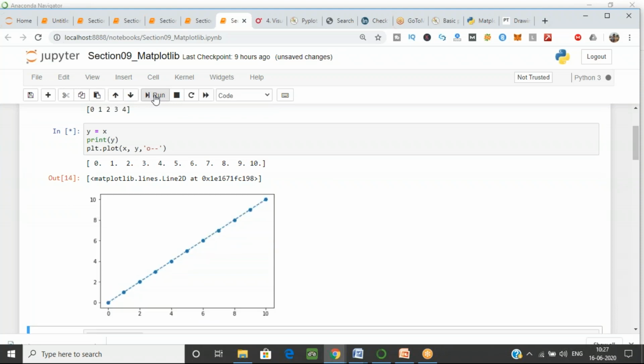So let's run with this. Now can you see the difference? It's now a dotted line.